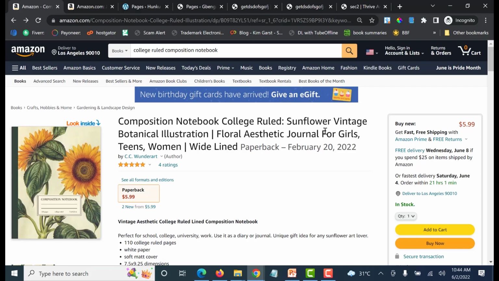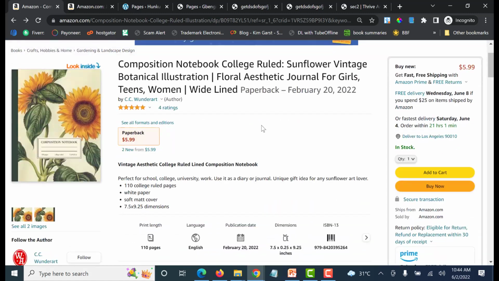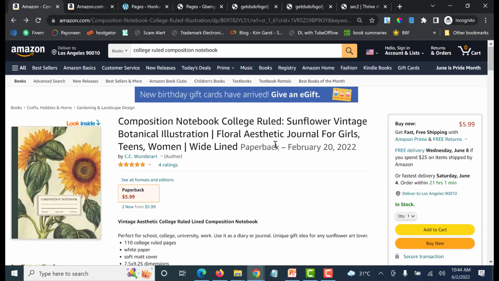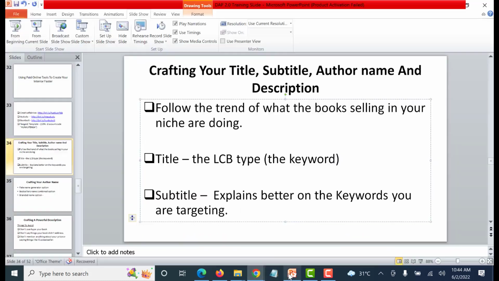So if somebody goes to Google or Amazon and types "sunflower composition notebook," this person will come out. If he types "botanical illustration notebook," she will come out. "Floral aesthetic journals for girl," the person is going to come out. "Floral aesthetic sunflower vintage book." You see, the person is very smart with the way they created the title and subtitle. Your title is basically the keyword, then the subtitle explains better on the keyword.